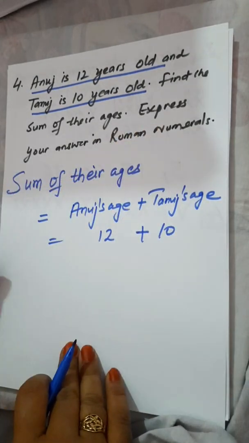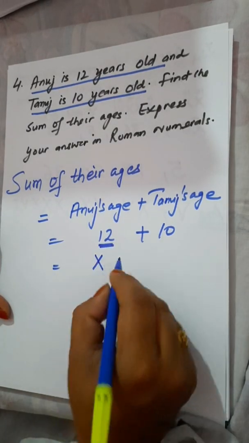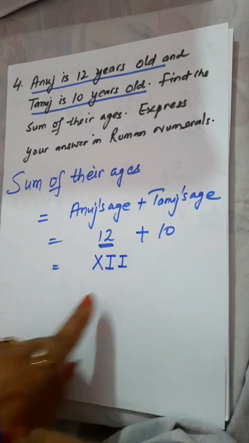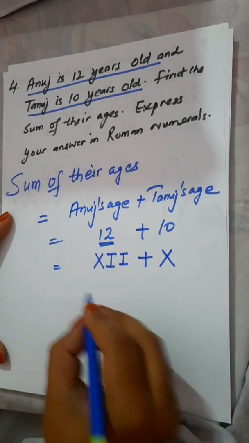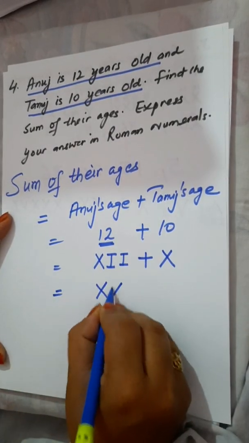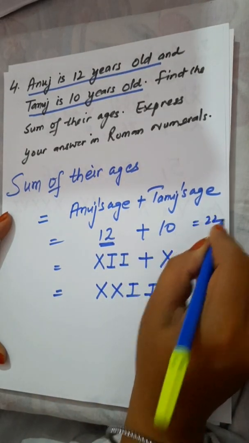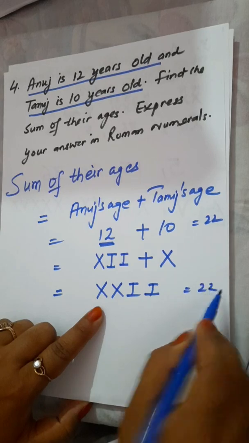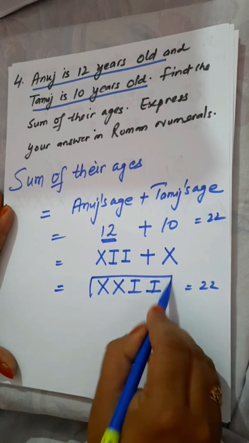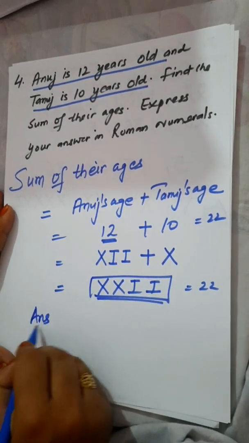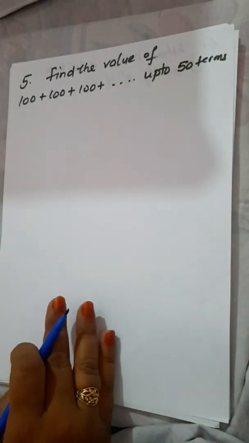But you have to express your answer in Roman numerals. So how to express 12? That is XII. This represents 12 plus 10, I will write X. So your final answer is XXII. As we know, after adding this we will get 22. So this is 22. So your answer in Roman numerals is this. Answer is XXII.